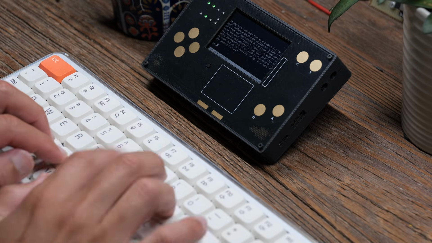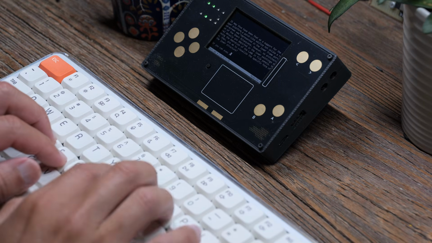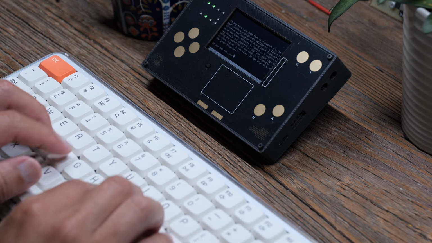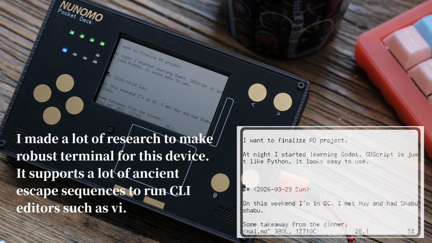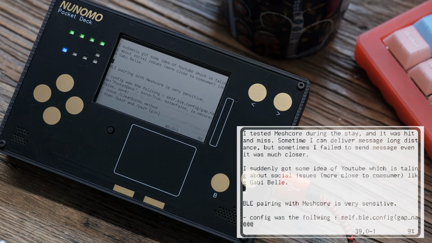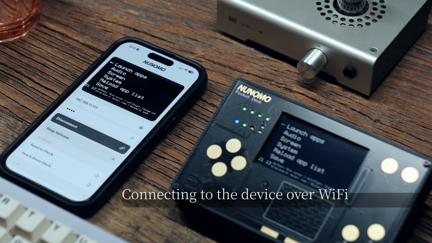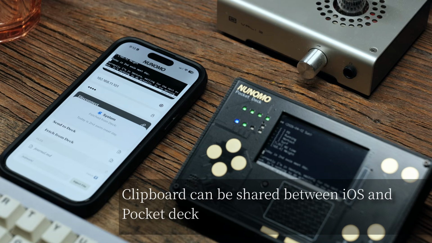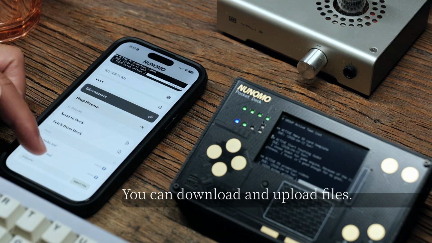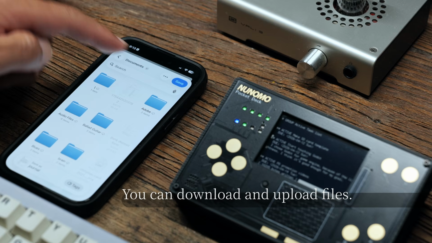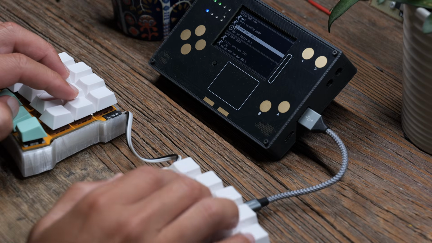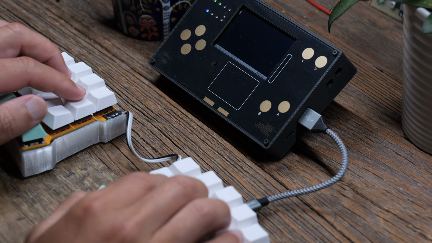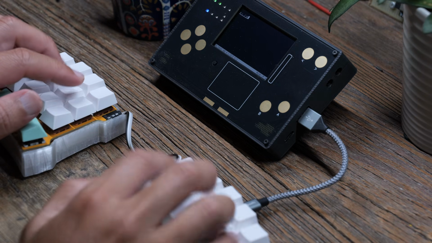Pocket features Wi-Fi and Bluetooth connectivity, a powerful built-in editor and a terminal, audio tools, SCP and SSH support, and integration with Google Drive, AI services such as ChatGPT, and iOS, and a web companion app for screencast, clipboard, and file sharing. One of the coolest things about Pocket is that it runs on MicroPython, so you can write and test your own application directly on the device without needing a PC.